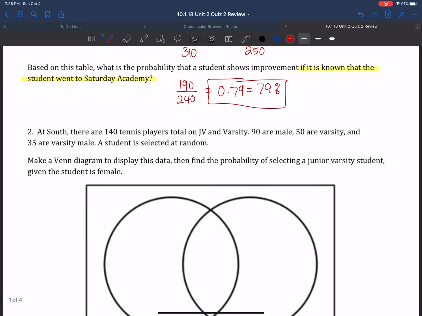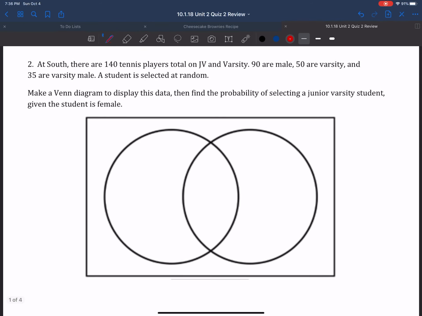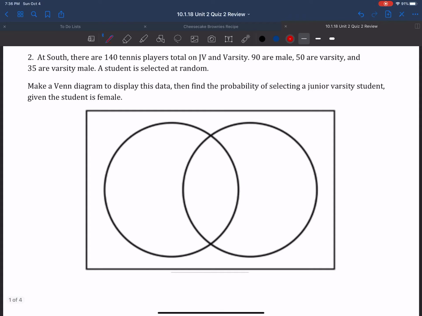Now, next one says, at South, there are 140 tennis players total on JV and varsity. 90 are male, 50 are varsity, and 35 are varsity male. Real quick, what I want to see is that 90 are male. Well, if there's 140 total, then that means that 50 are female. Okay. It says a student is selected at random. Make a Venn diagram to display this data, then find the probability of selecting a junior varsity student given the student is female. So we're going to create a Venn diagram here.